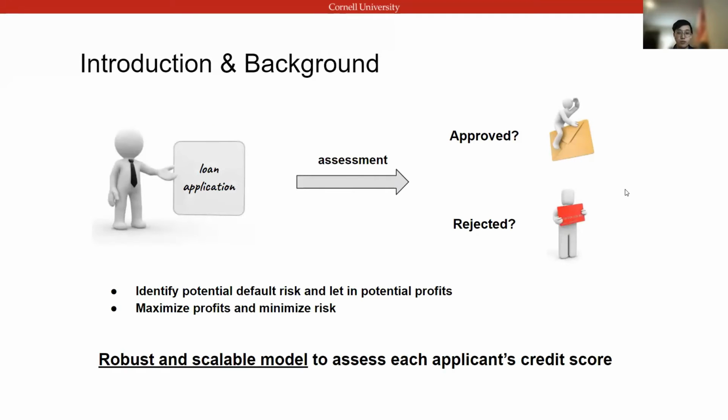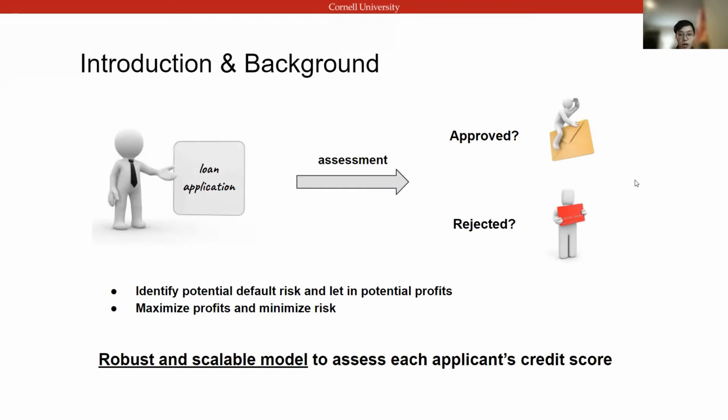As for the background, when an applicant applies for a credit card or a loan, the bank should decide whether to approve the application or not. This is crucial to banks because they are businesses that live on such loans and the revenue from the interest. So accurately identifying potential risk and rejecting the application, and recognizing stable profit chances and approving the application, are both important to the overall revenue and profits of the bank.